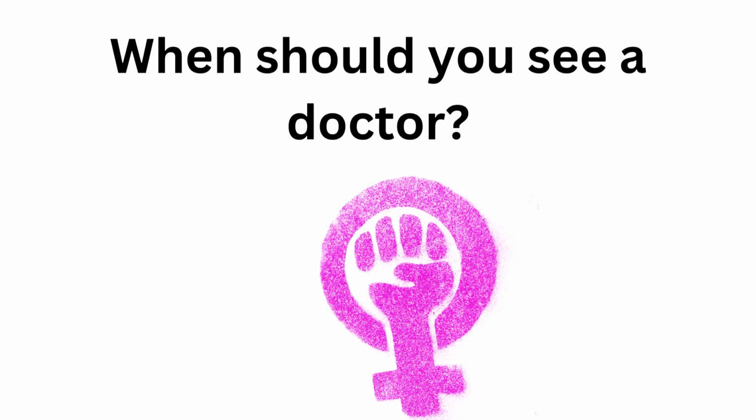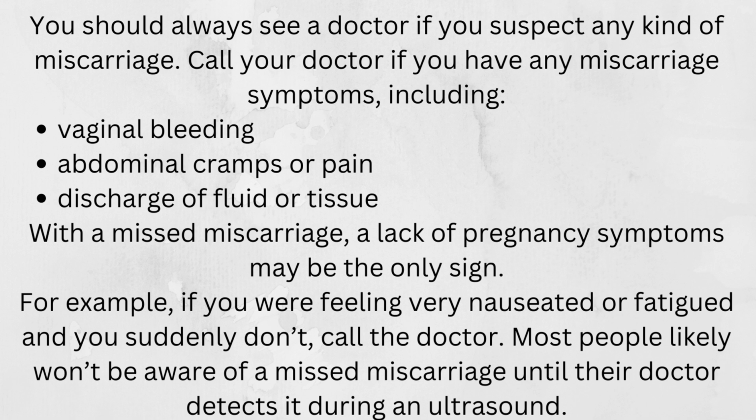When should you see a doctor? You should always see a doctor if you suspect any kind of miscarriage. Call your doctor if you have any miscarriage symptoms, including vaginal bleeding, abdominal cramps or pain, and discharge of fluid or tissue. With a missed miscarriage, a lack of pregnancy symptoms may be the only sign. For example, if you were feeling very nauseated or fatigued and you suddenly don't, call the doctor. Most people likely won't be aware of a missed miscarriage until their doctor detects it during an ultrasound.